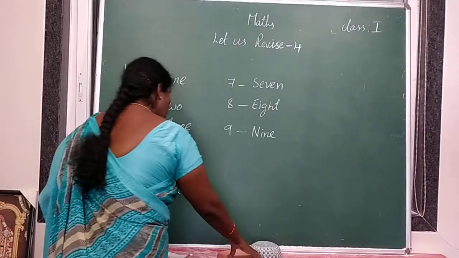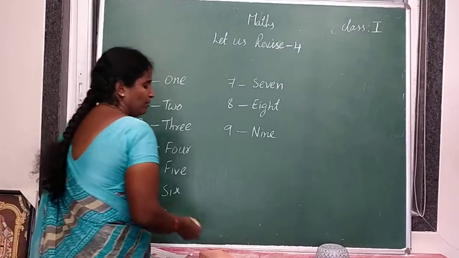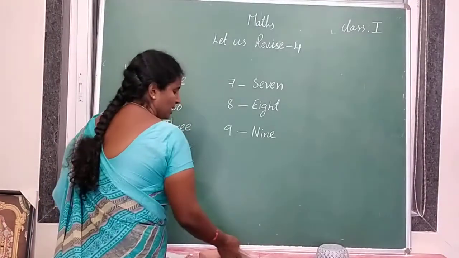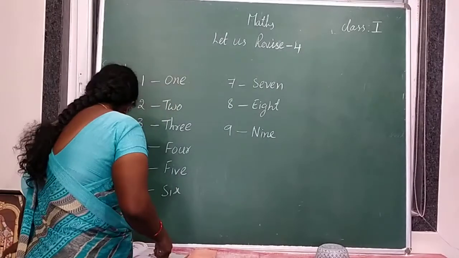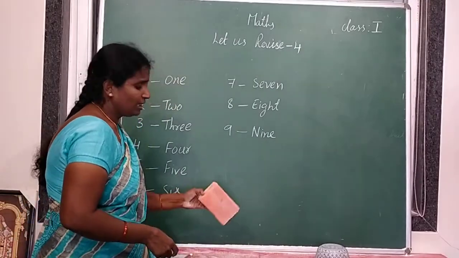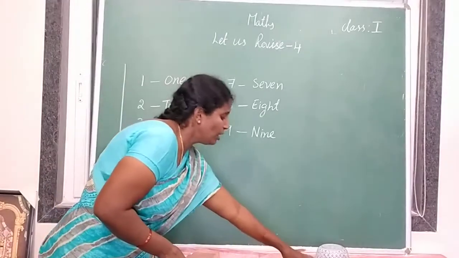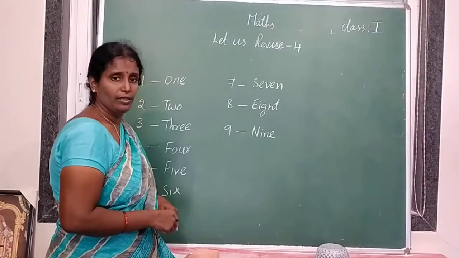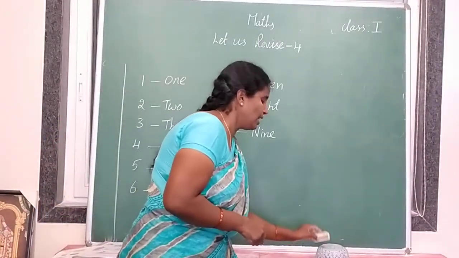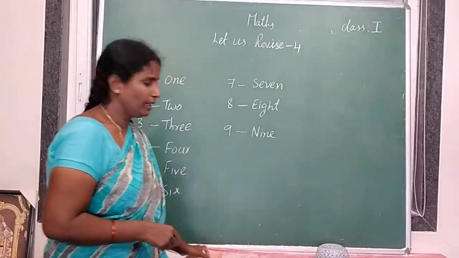Next, far, near. That is a basket. I am keeping one matchbox here and another one here. I am taking this duster. Is the duster near or the matchbox near the basket? Which is near the basket? Matchbox is near the basket and duster is far. Okay, next.